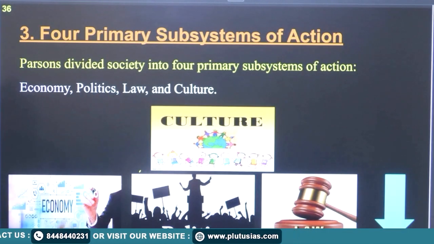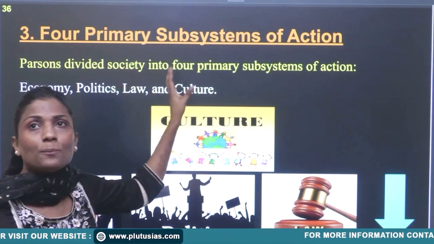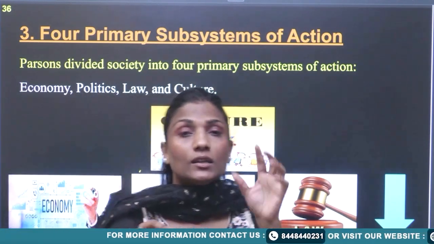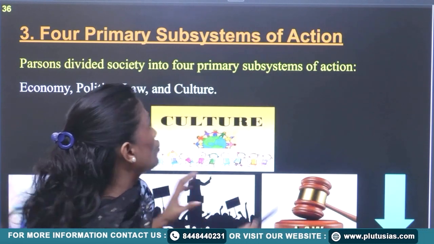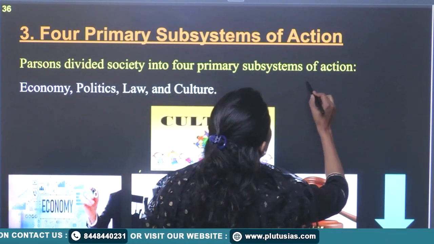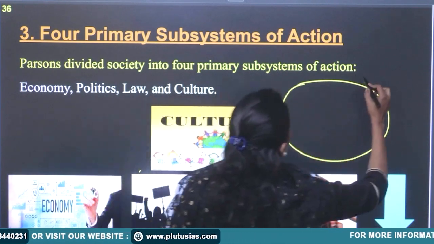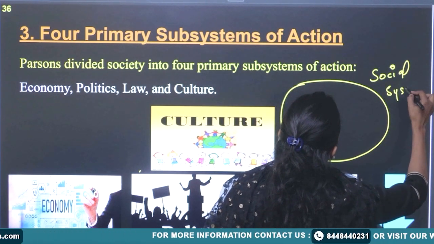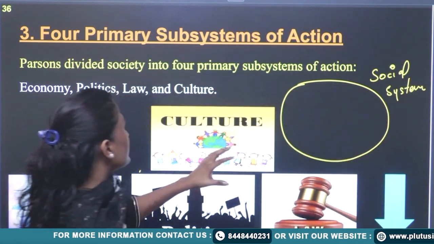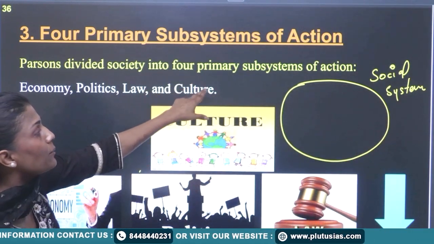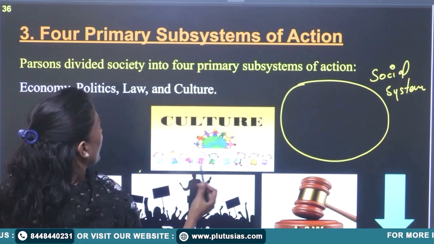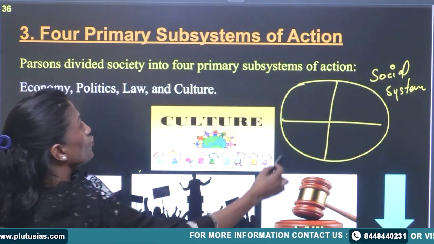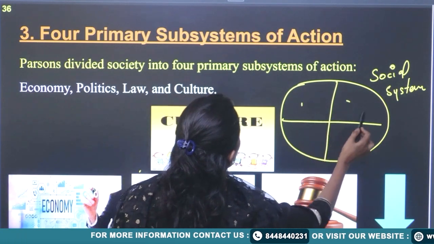Okay, so this is what you have to understand. We have four primary subsystems of action. Let's just imagine this is my social system, and in this social system I have four primary subsystems: 1, 2, 3, 4.